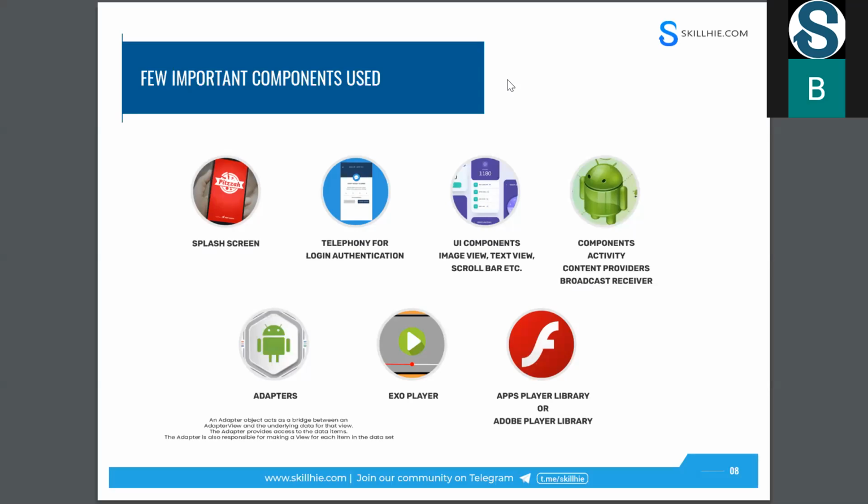How can they conclude how many users watched it today, tomorrow, or over a month? All those things can be tracked with the help of the Apps Player library or Adobe Player. These two libraries give great support for Android development. They track every user action. Once you are logged into any Android application, with the help of these two libraries, we can track each and every action of yours.